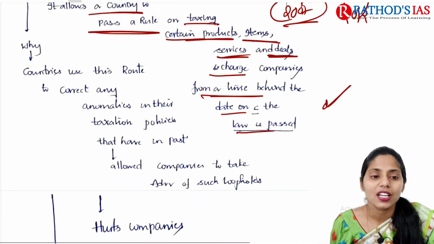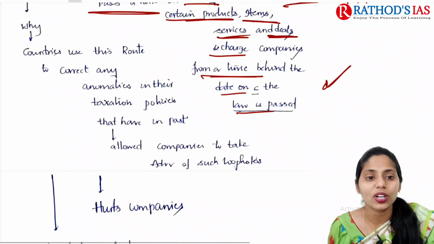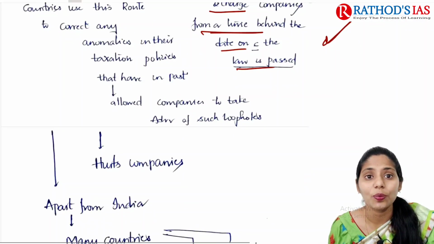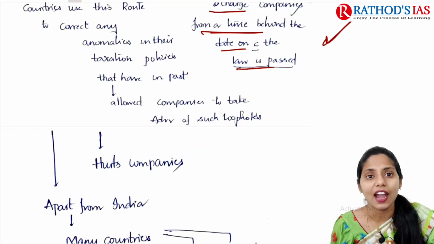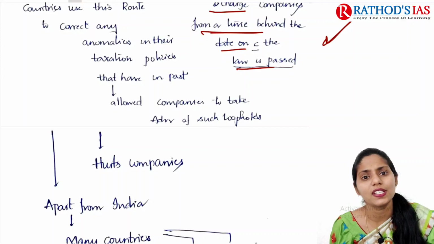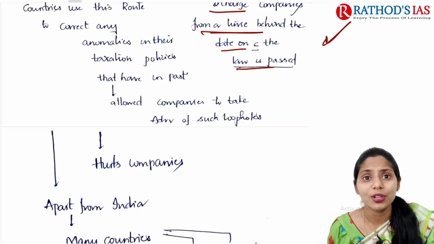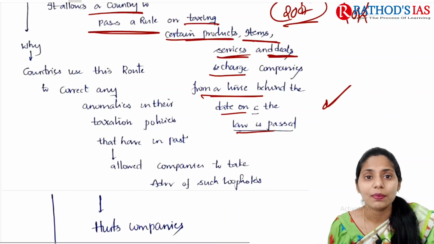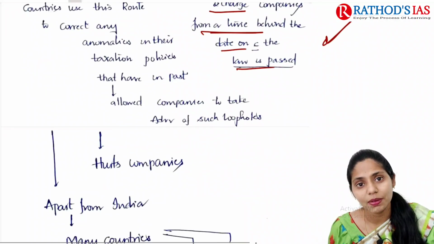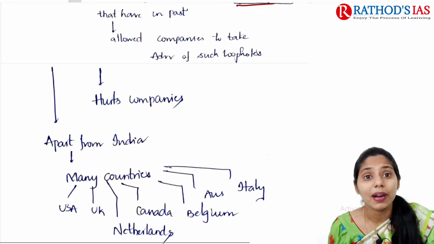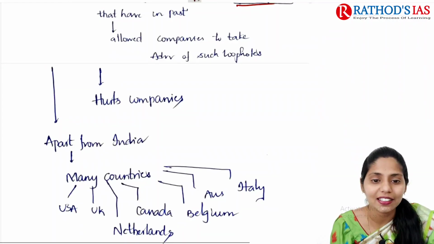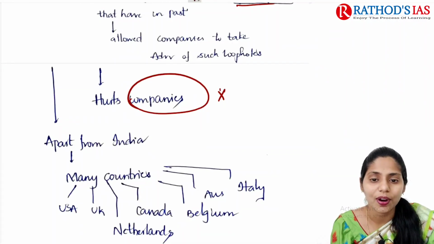And why? Because countries use this route mainly to correct any anomalies or difficulties in their taxation policies that they have had in the past. Whenever there are loopholes present in the tax laws, companies can use them, and to rectify this, retrospective tax laws can be brought up by the government. But these tax laws mainly hurt companies. So this is one important thing.